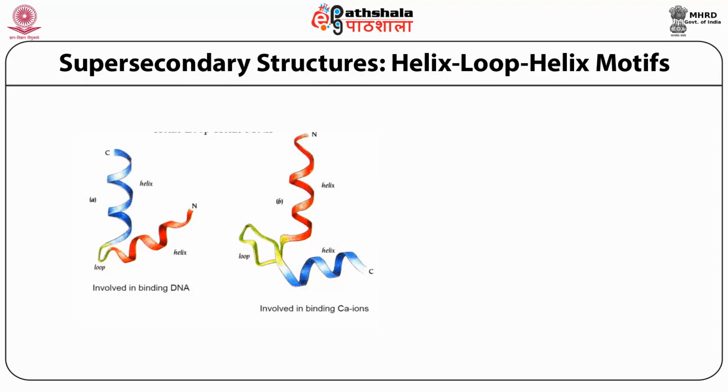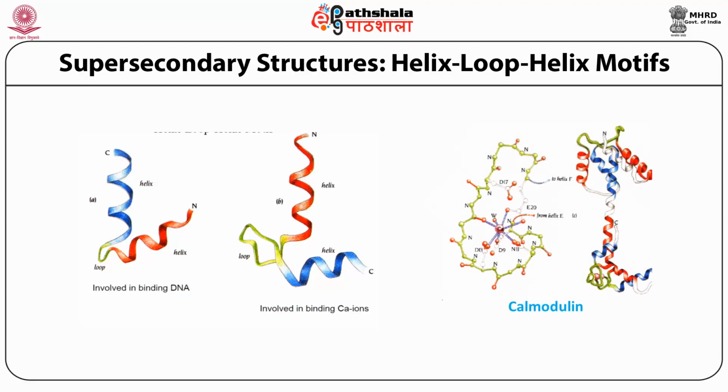Here two helices are connected by a loop, and these are quite prevalent and very important super secondary structures. It can be involved in binding DNA, or in binding metal ions like calcium ion. One example is calmodulin, where you can see the calcium ion is bound to different amino acids from helix E or helix F. So this is also called EF motif, and binding calcium with this helix unit and the loop region changes its total overall structure.